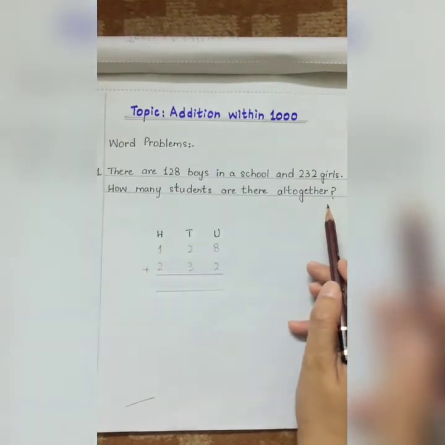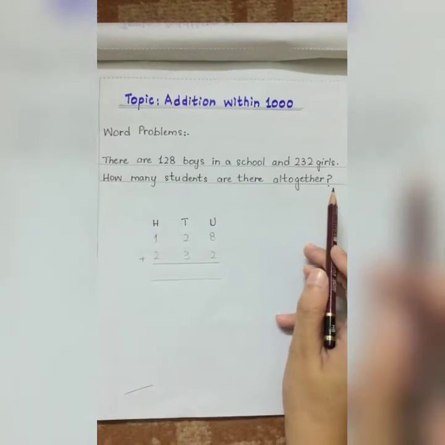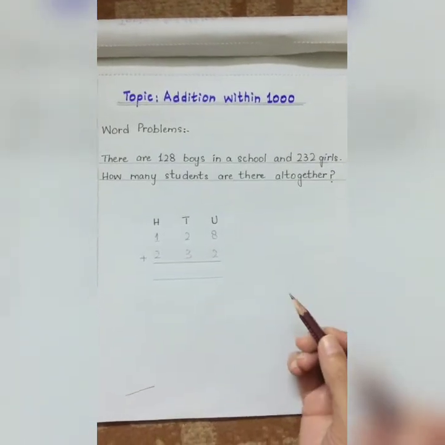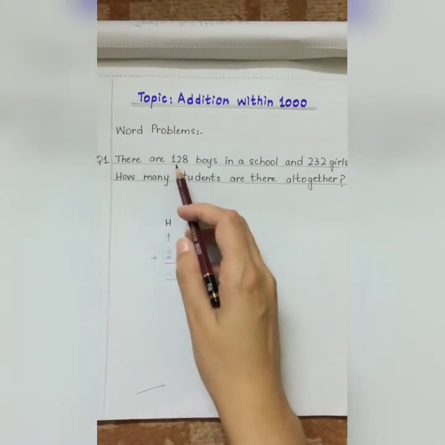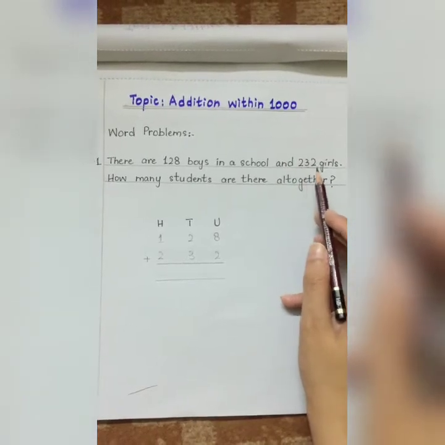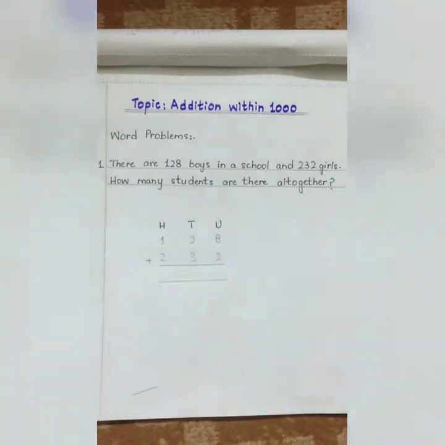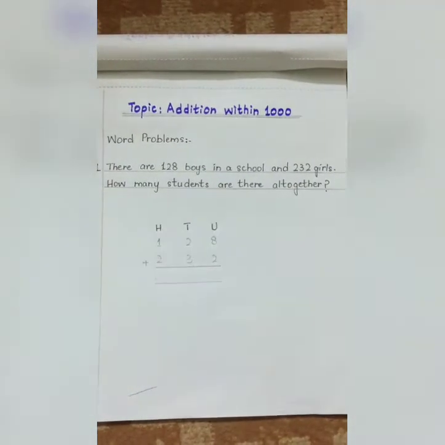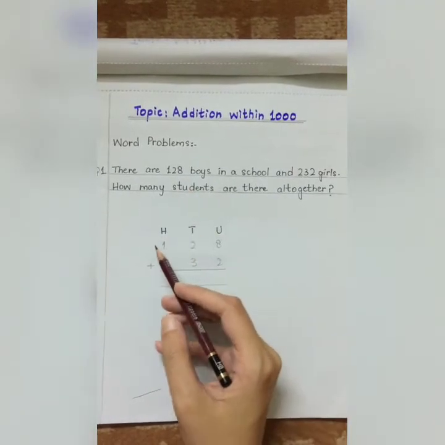Now they are asking us how many students are there all together. That means we have to add boys and girls and form a sum of them and then we have to answer. As you can see here, 128 and 232 are 3-digit numbers. That means we will place them under the place value of units, tens and hundreds. So now let's arrange 128 in the place value of units, tens and hundreds.